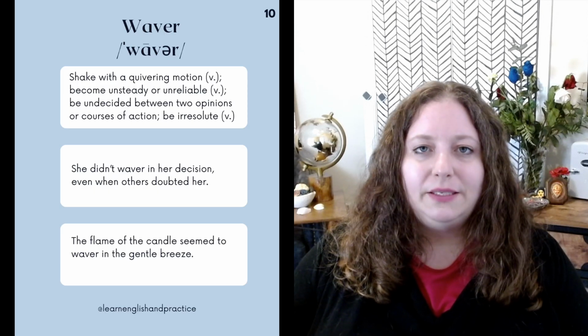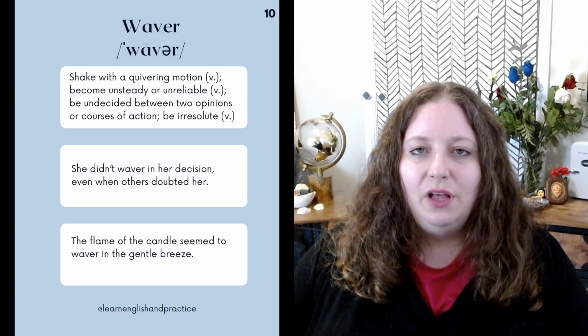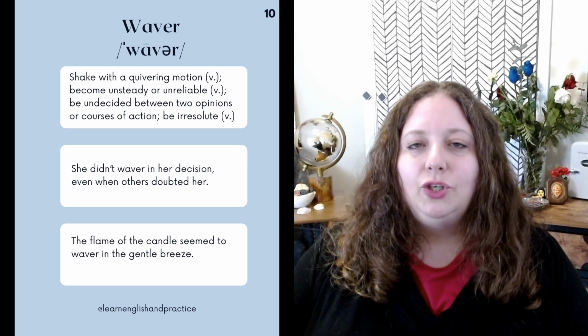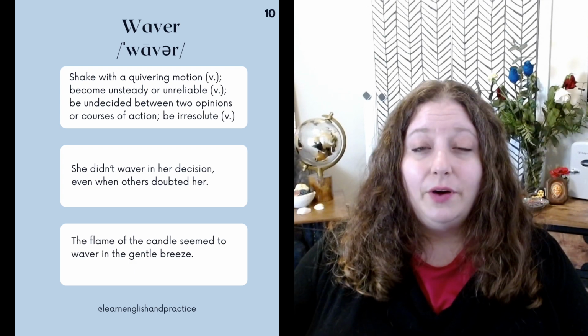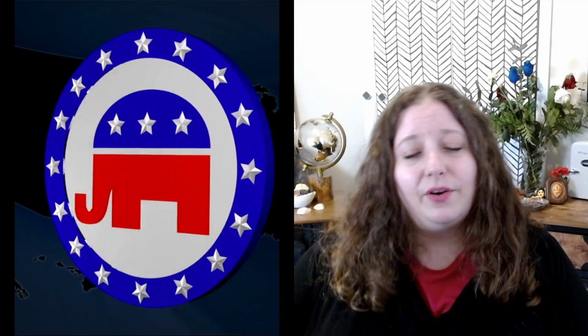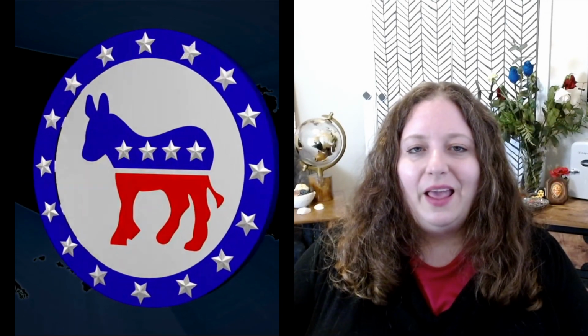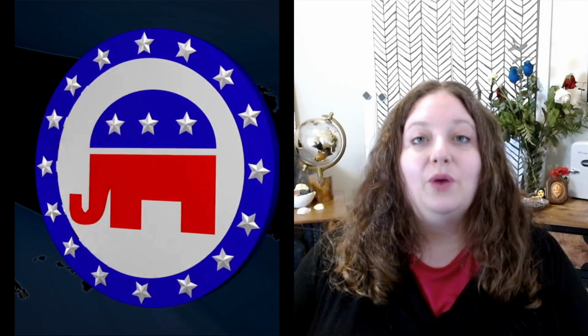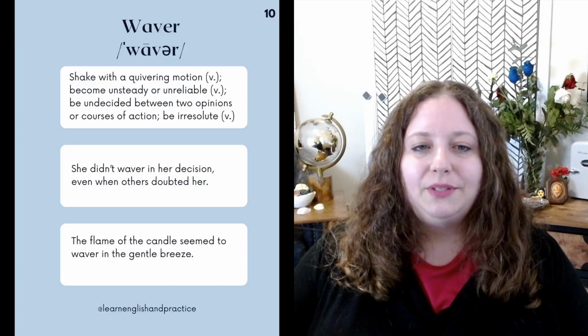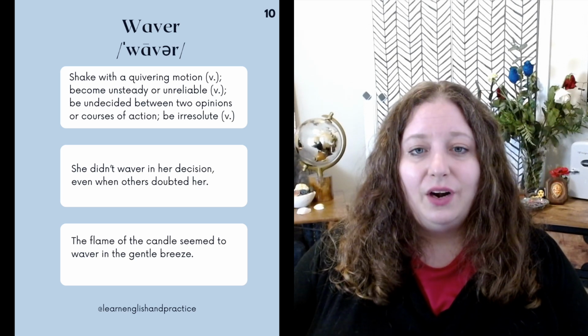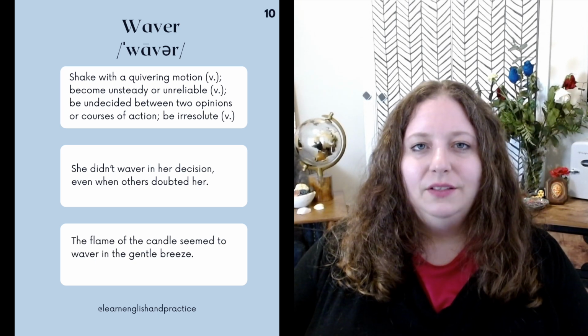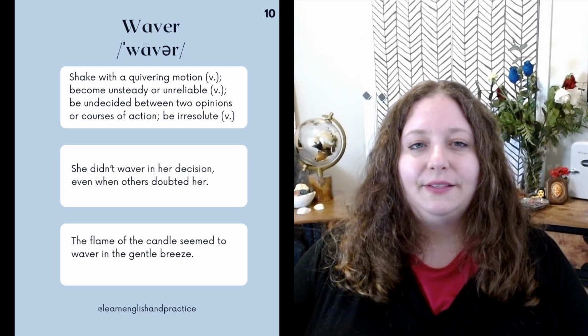In American politics, the presidential elections are dominated by two major political parties. And when you have an undecided voter, often they're wavering between the Democrats and Republicans. They don't know which way to go. And when a voter wavers like that, of course, both sides are trying to win them over. Examples are, she didn't waver in her decision, even when others doubted her. The flame of the candle seemed to waver in the gentle breeze.